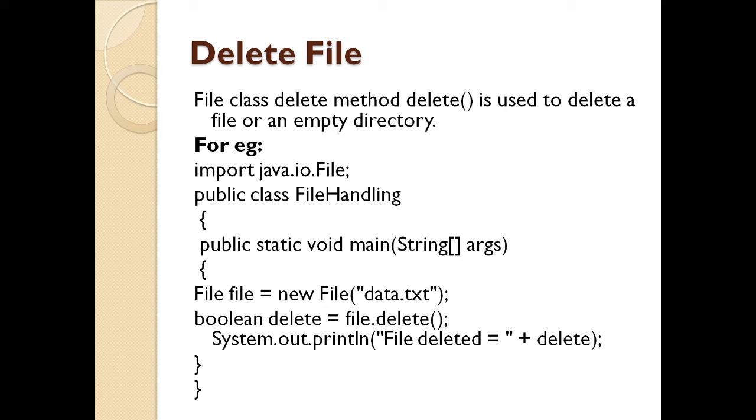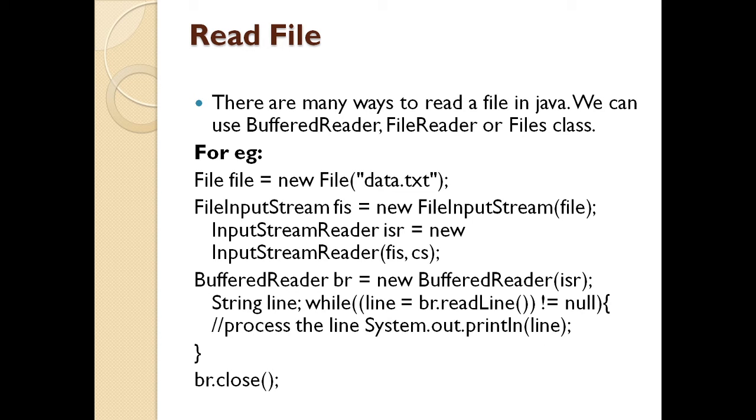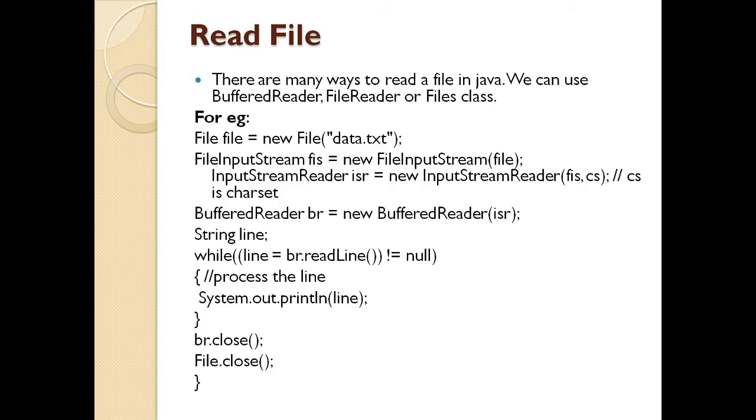If I have already created a file, if I want to read the contents from the file. So now let's see, how do you read a file? There are many ways to read a file in Java. We can use the buffer reader, the file reader, or the file class. Now let's see an example. Here I have created an object file of the file class with the new file, and the file name is data.txt. Now I need to read from the file.